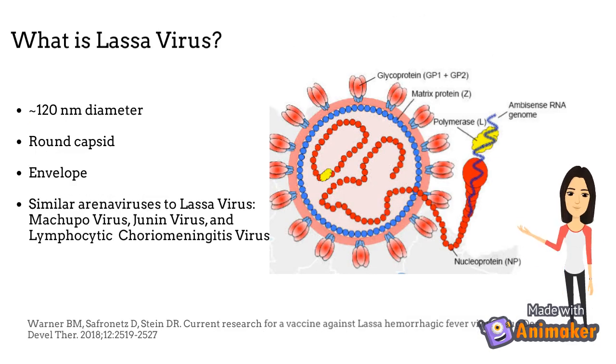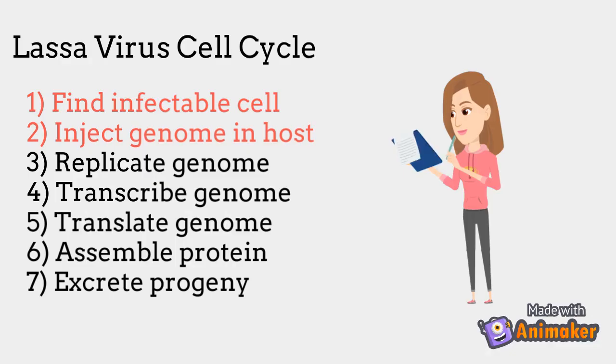The Lassa virus virion is approximately 120 nanometers in diameter and features a round capsid and an envelope. The structural features of Lassa virus are extremely similar to those of other arenaviruses that cause hemorrhagic fevers, which include Machupo, Junin, and lymphocytic choriomeningitis virus.